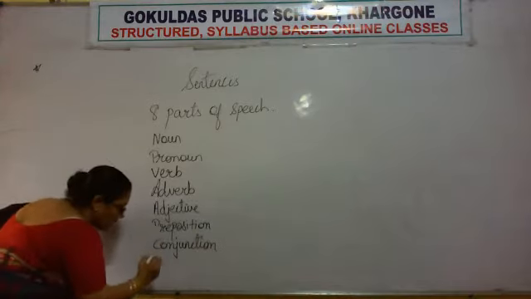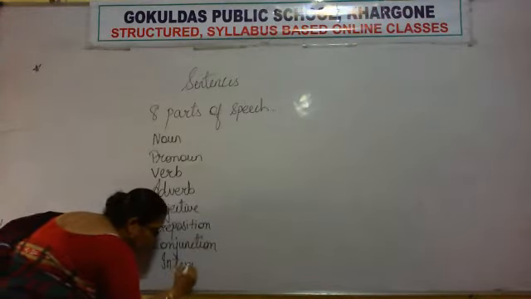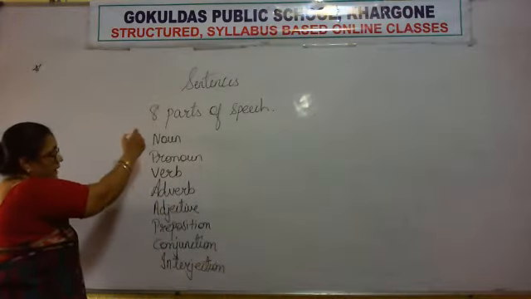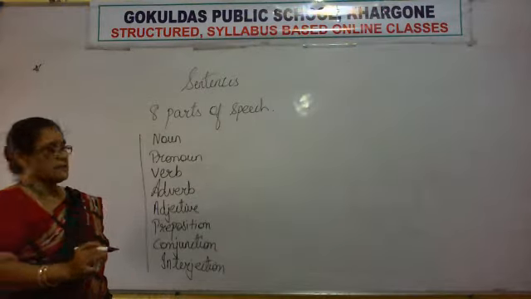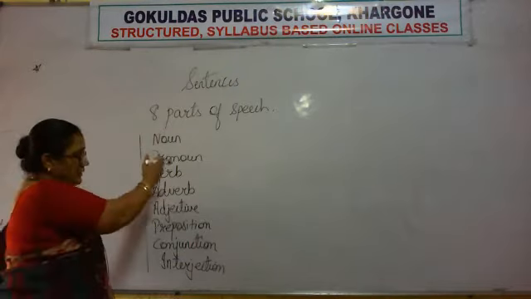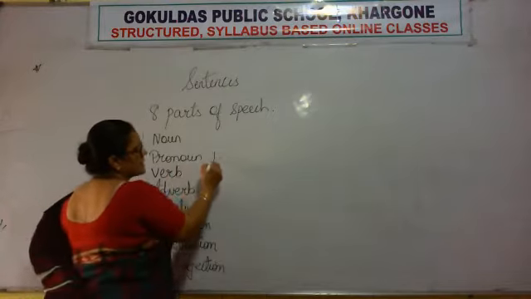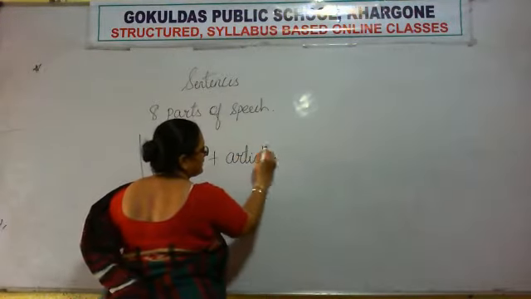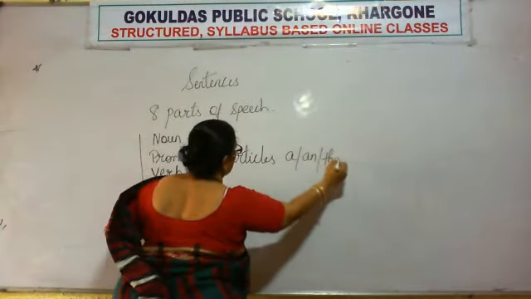And the last one is interjection, right? So these are the 8 parts of speech which are required when a sentence is constructed. These are the things which are seen in a sentence, plus articles. Articles a and the, right?